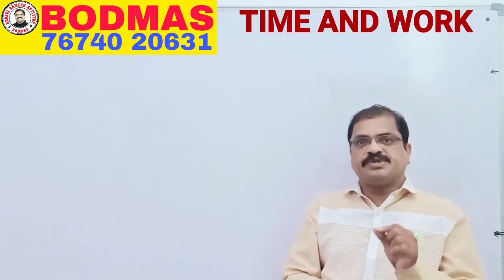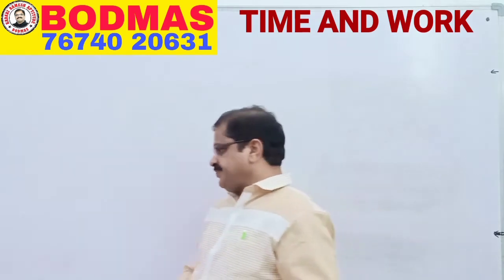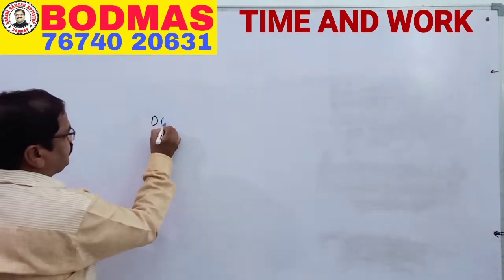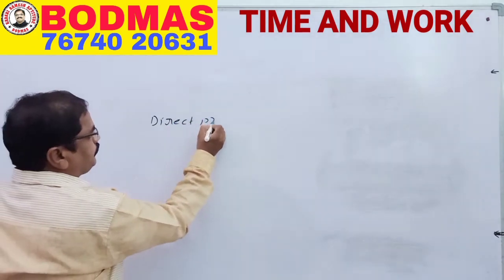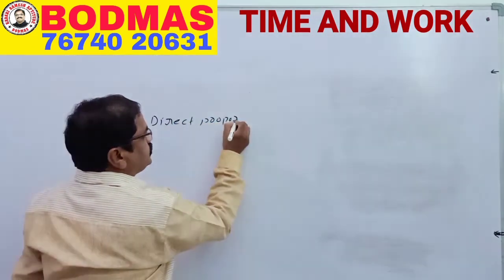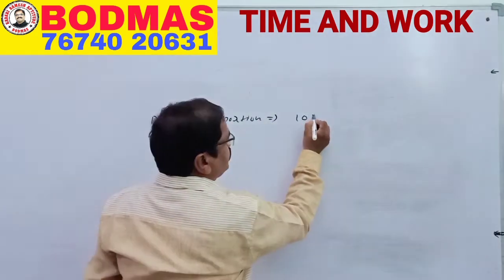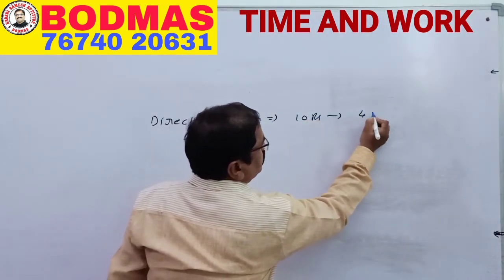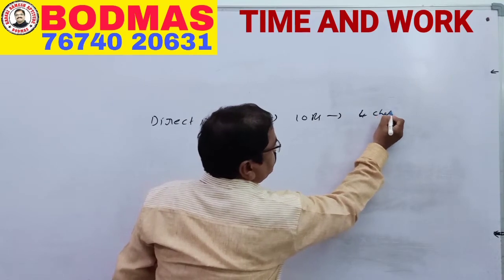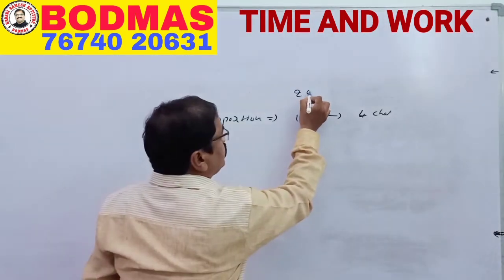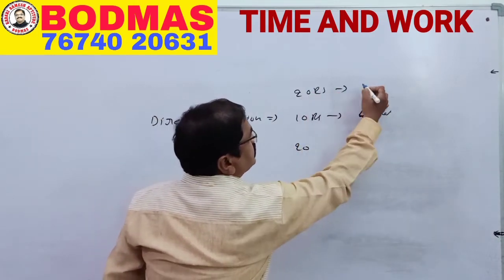So what does direct proportion mean? What does inverse proportion mean? I will explain. Direct proportion means, say, 1 chocolate for 10 rupees. If we purchase 4 chocolates for 20 rupees, how many can we purchase for 40 rupees? 8 chocolates.